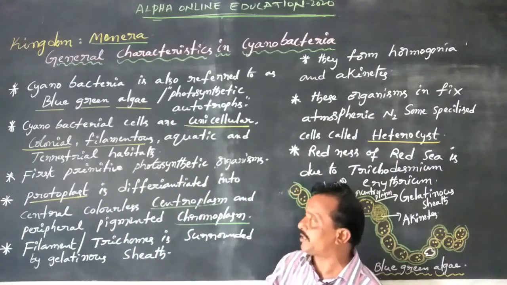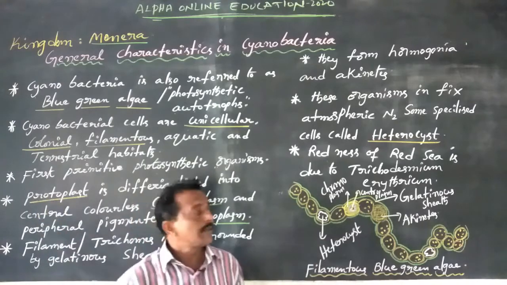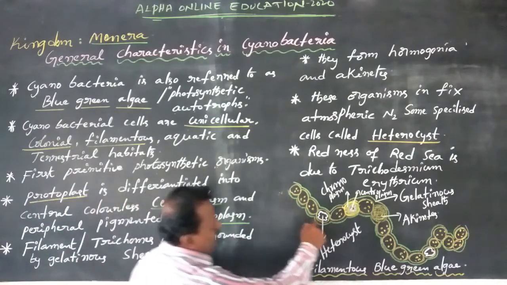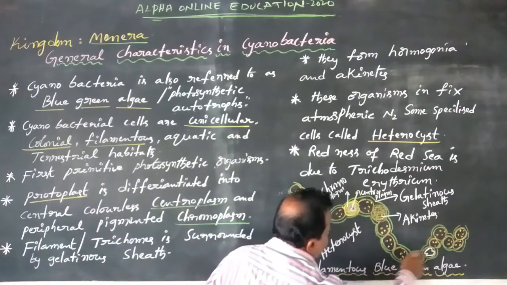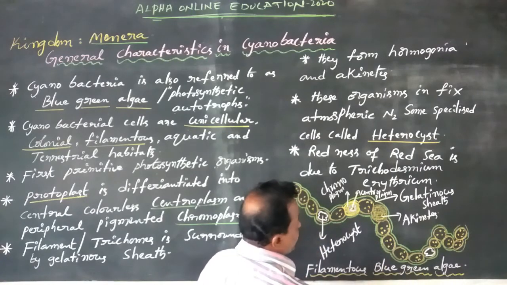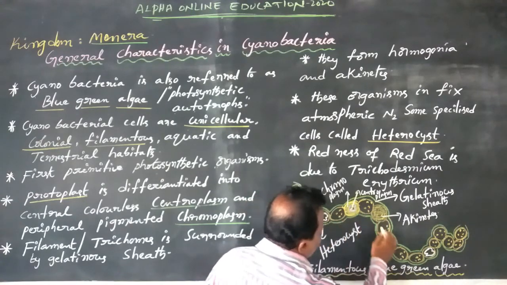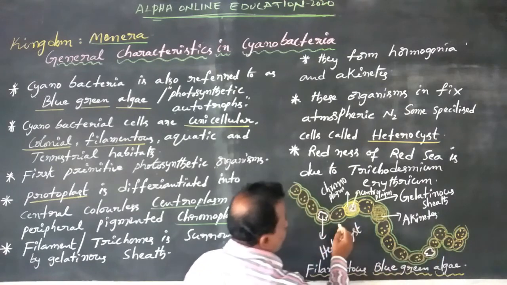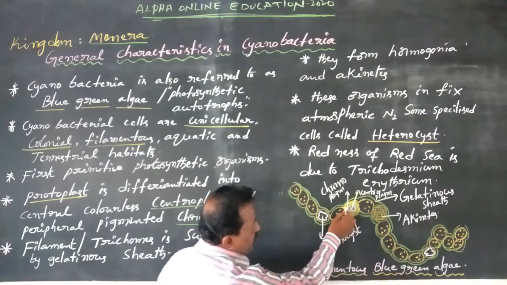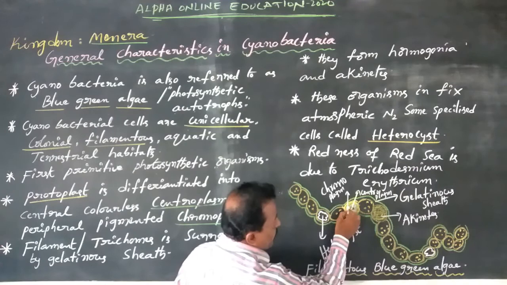Now dear students, a filamentous cyanobacterium contains a group of cells. These are the vegetative cells. Observe one vegetative cell.